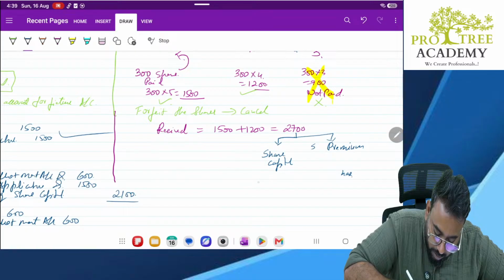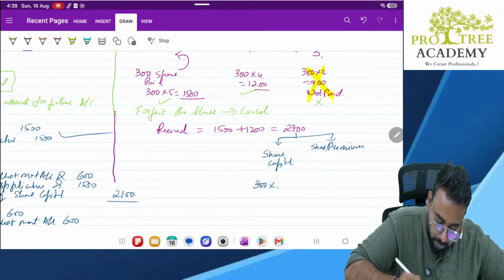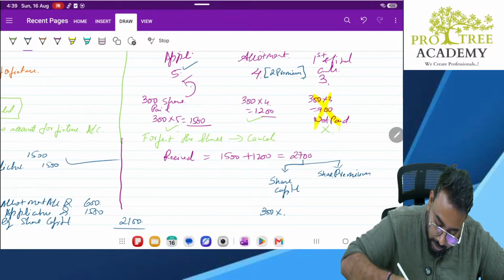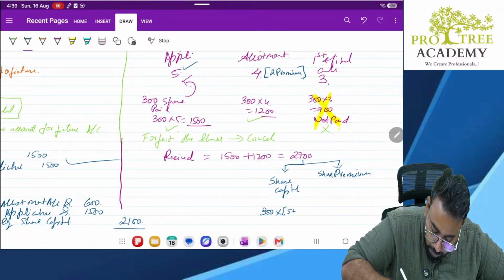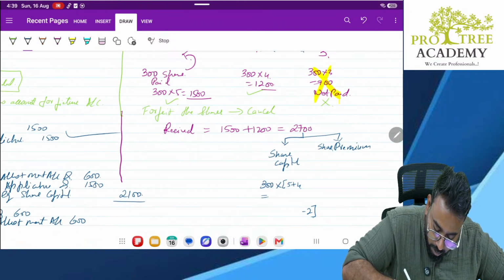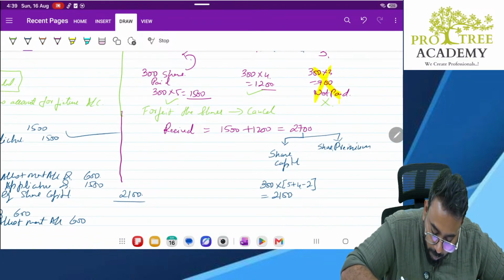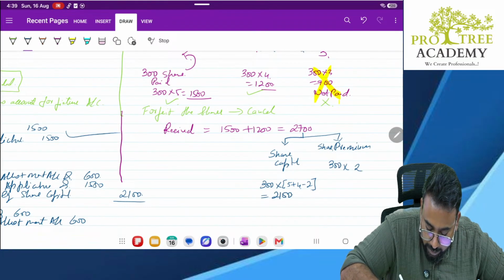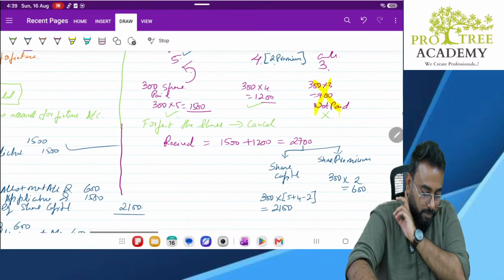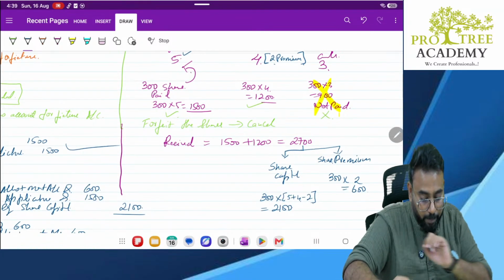Simple, sir. Total shares 300 into 5 rupees plus 4 rupees, 5 plus 4 minus 2. Why? Because 2 rupees is towards premium. So that will be 2100. Here, how much is towards premium, sir? Sir, 300 into 2 rupees. That is 600. That is towards premium. Okay.